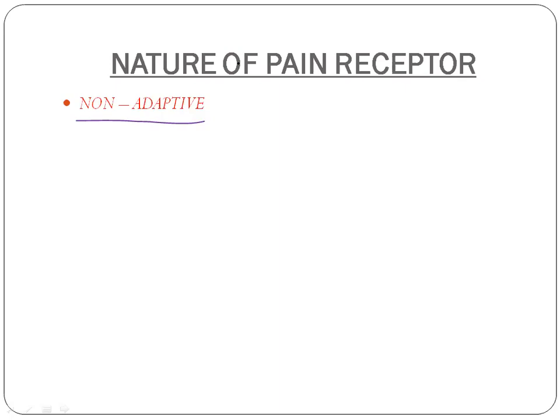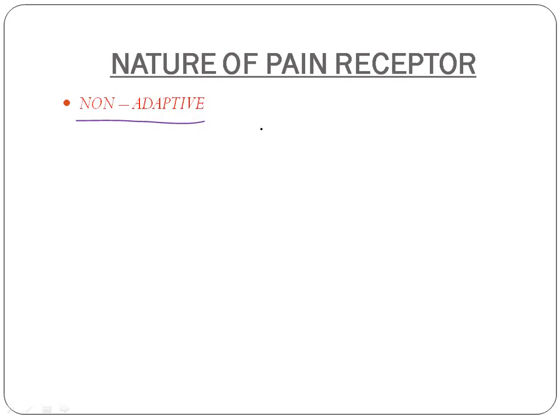This feature is there because it allows the pain to keep the person aware of a tissue damage process as long as it stays. Only if there is pain, the patient will be aware that something wrong is happening in the body, and he will take steps to eliminate the pain. So this proves the non-adaptive nature of pain. Pain does not get adapted because only if pain persists, the patient will know that something wrong is happening in his body and take steps to eliminate it.